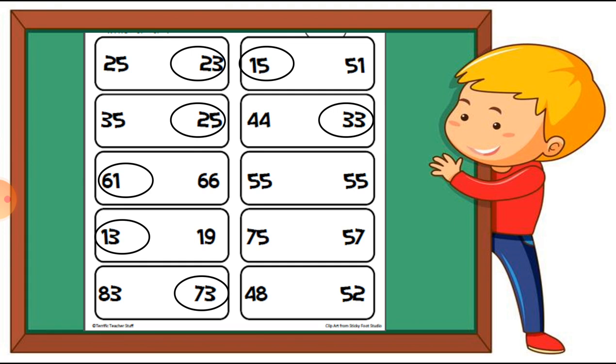Next one, 75 and 57. So students, between these two numbers, the smallest number is 57. So here I have to circle the 57 number. Hope you understood this. Now the last one, which is 48 and 52. Between these two numbers, the smallest number is 48. So I circle on 48 number. So hope this topic is understood and there is no doubt regarding this topic.